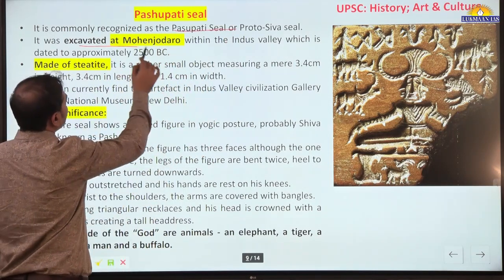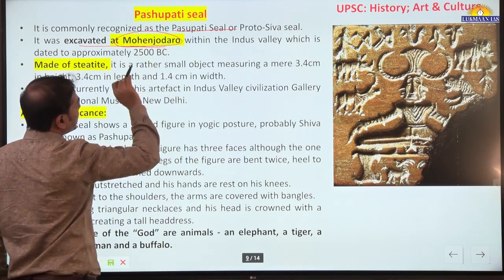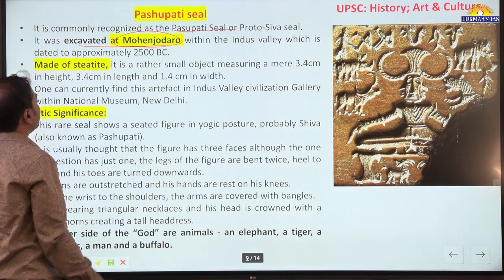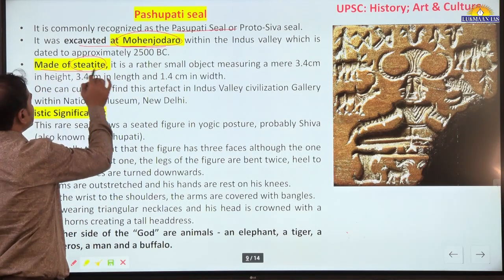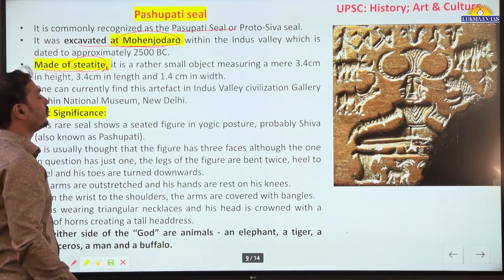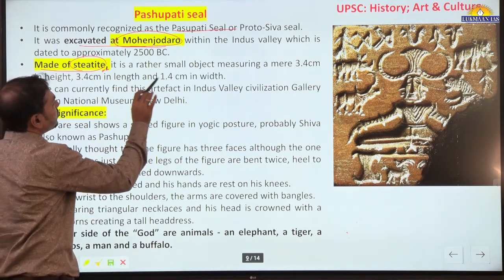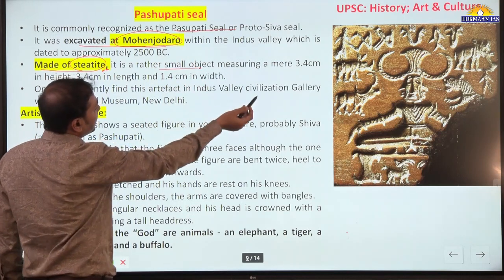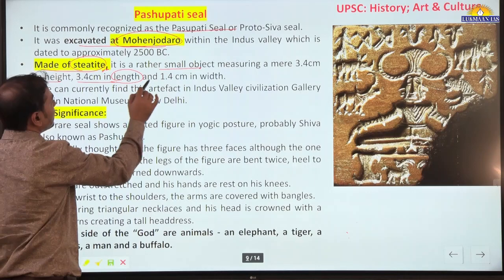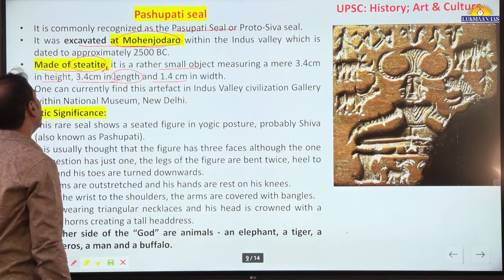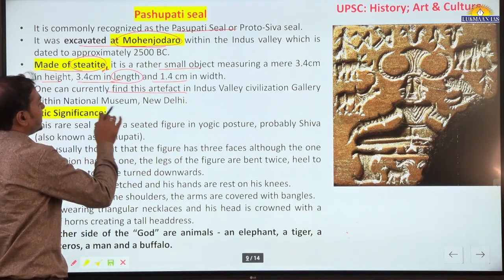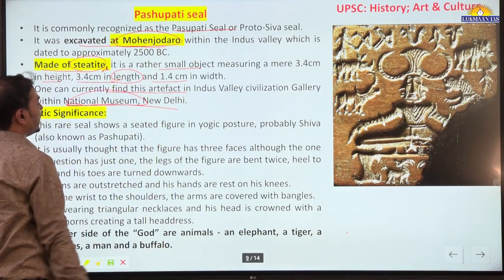It was excavated at Mohenjo-daro, at present in Pakistan, one of the important sites of Indus Valley civilization. It is made out of steatite rock. Steatite is a sedimentary type of rock, and this seal is a very small object, measuring a mere 3.4 centimeter in height, 3.4 in length, 1.4 in width. One can currently find this artifact in the Indus Valley Civilization Gallery in National Museum, New Delhi.